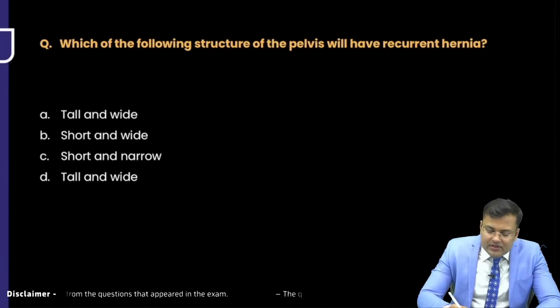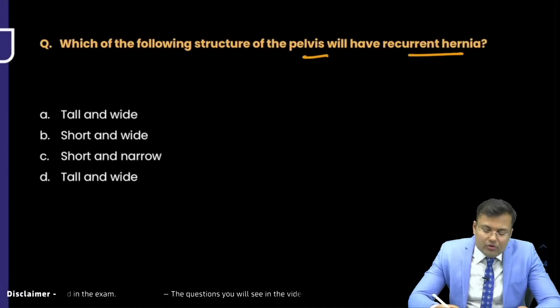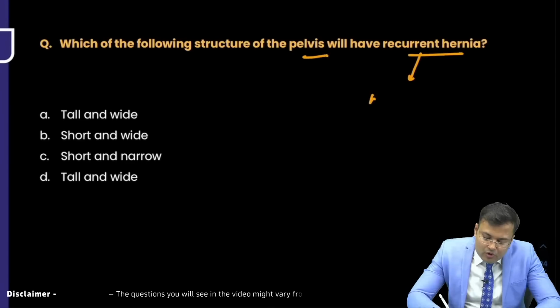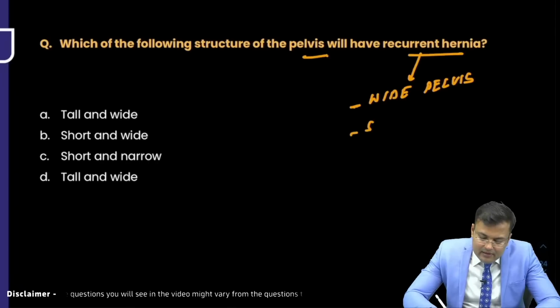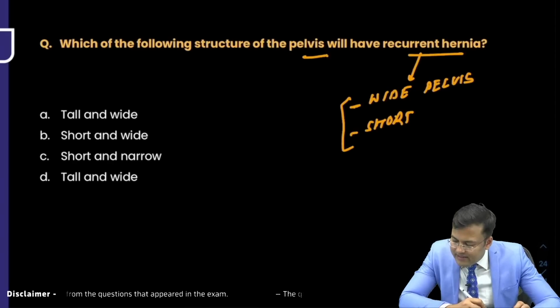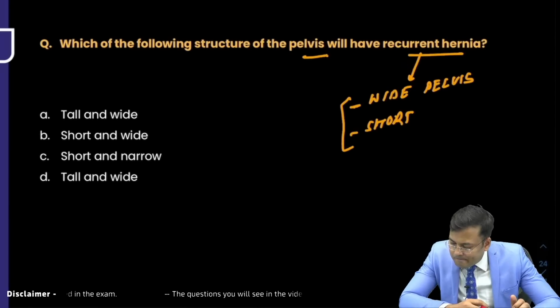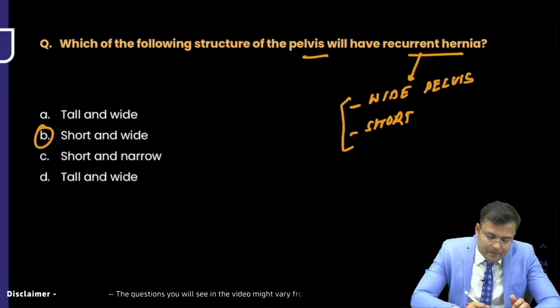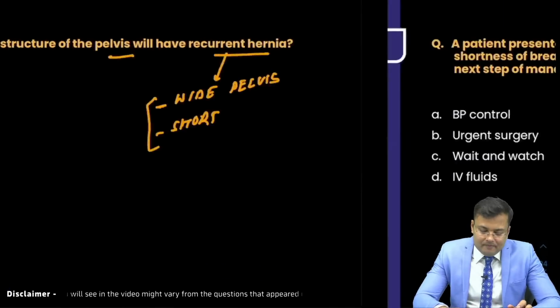Which of the following structures of the pelvis will have recurrent hernia? You know, this recurrent hernia is more common in patients who have a wide pelvis, a short and wide pelvis. If the patient has a short and wide pelvis, there is increased risk of recurrent hernia. So the correct answer is B. But we have to check it. We have to find the reference for this question.